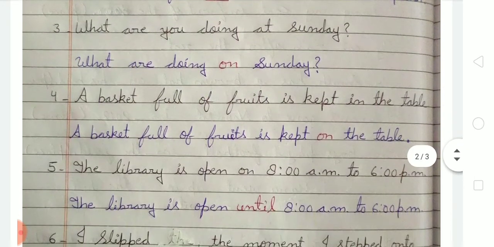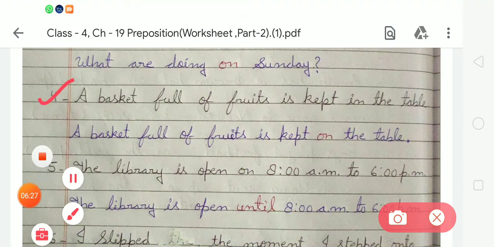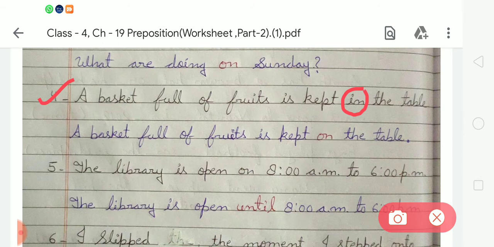Next sentence is number 4. In number 4, a basket full of fruits is kept in the table. So student, here the preposition word is in and it is wrong.